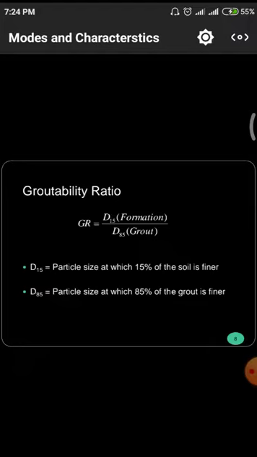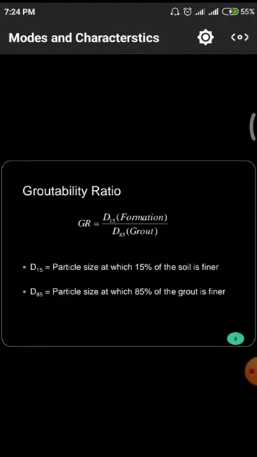First of all, grouting ratio means D15, that means the diameter of the particle, and D85, that means the diameter of the particle which will be used for the purpose of grouting. D15 is the particle size at which 15% of the soil is finer, and D85 is where 85% of the grout is finer.